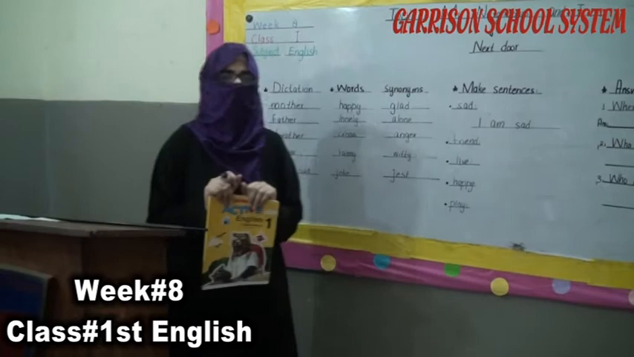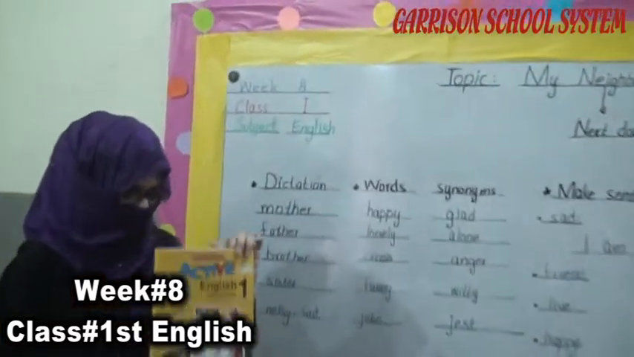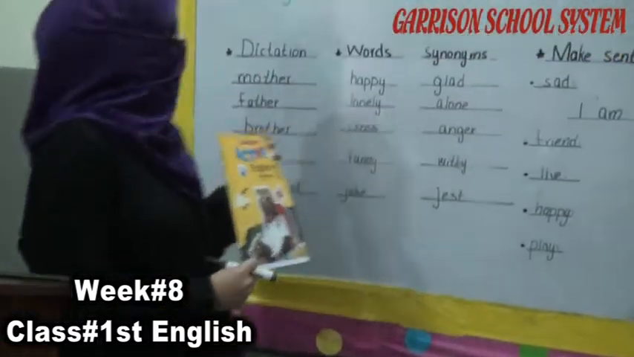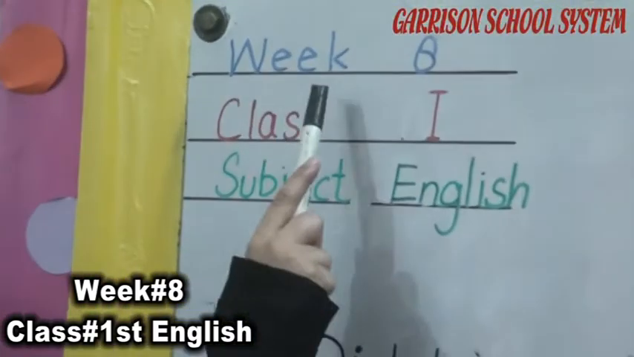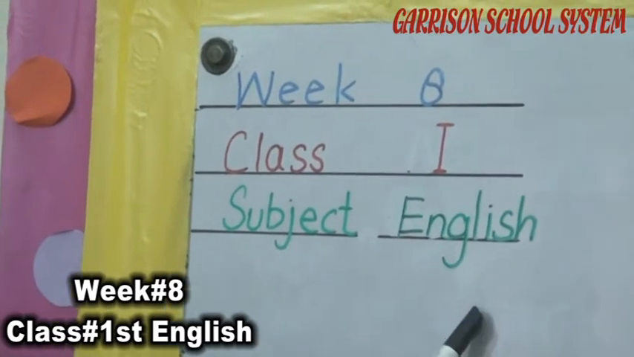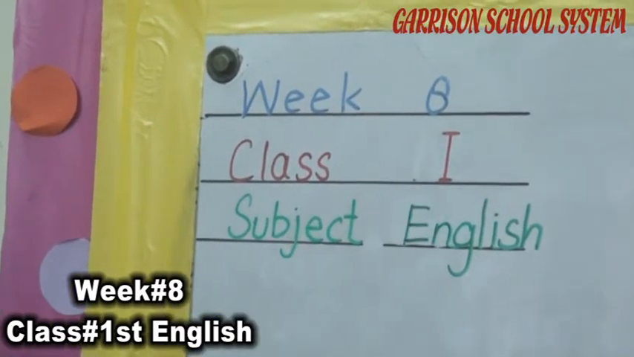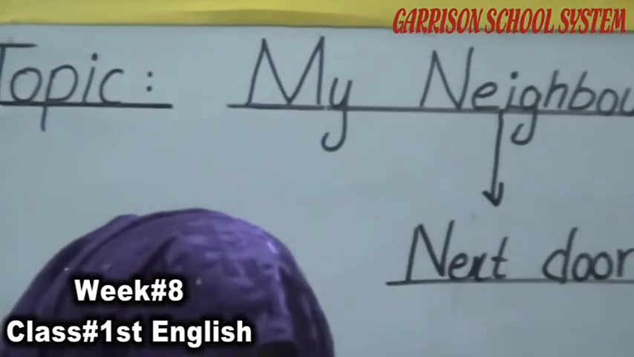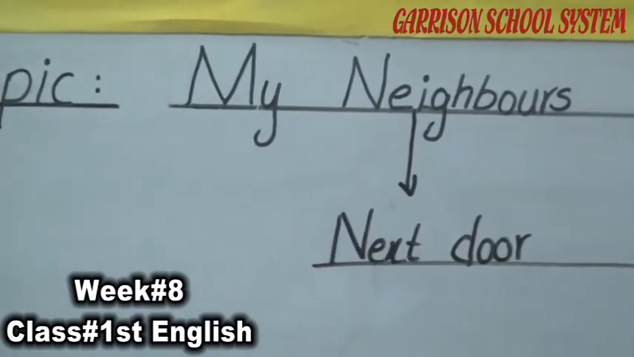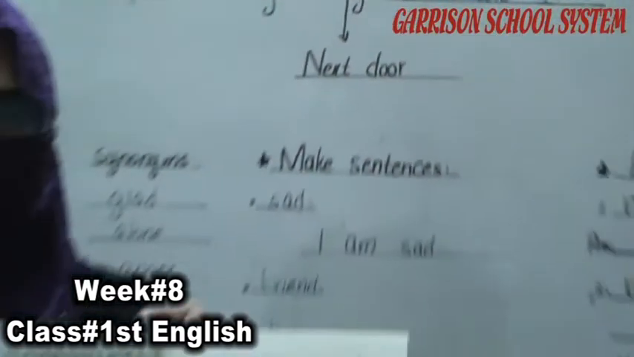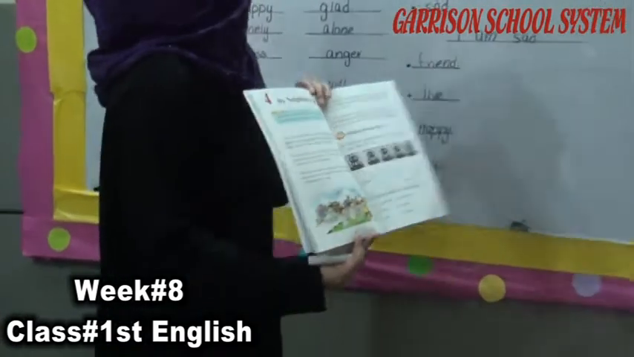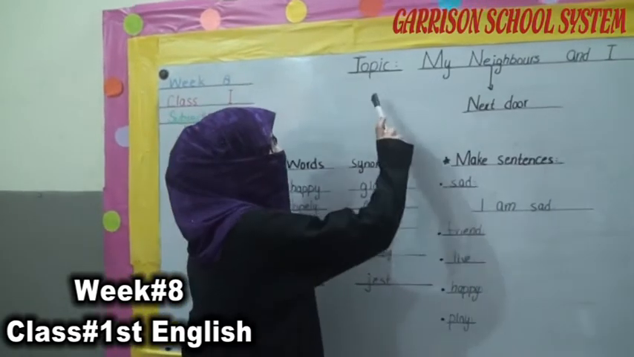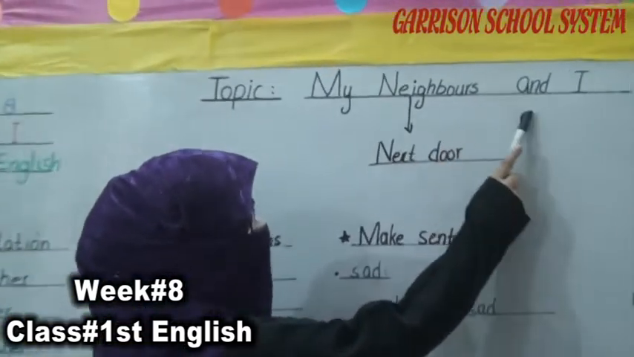As you know, today our lecture is for the one class, and this is your course book. The subject is English and the week is 8th. Now the topic we are going to read today is your 4th chapter, My Neighbors and I. Do you have any concept about this? The topic name of the chapter is My Neighbors and I.